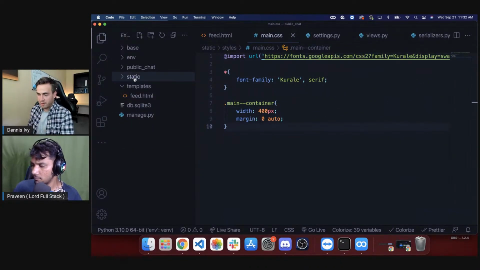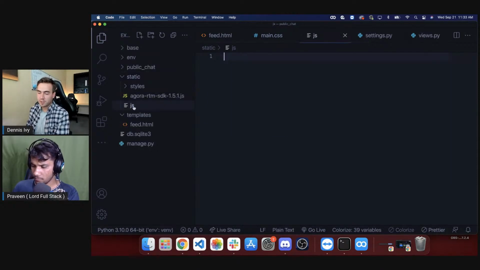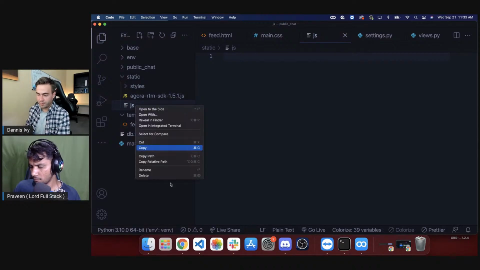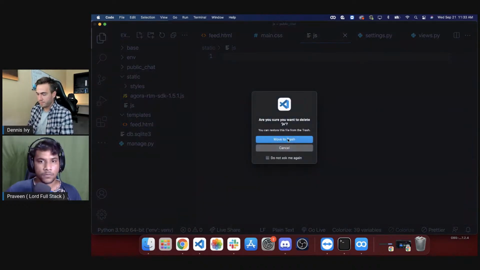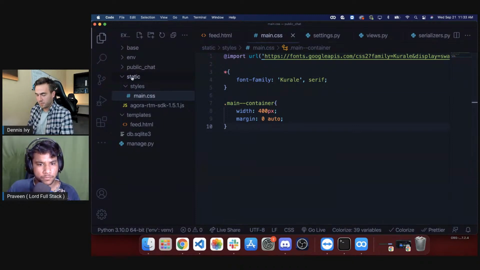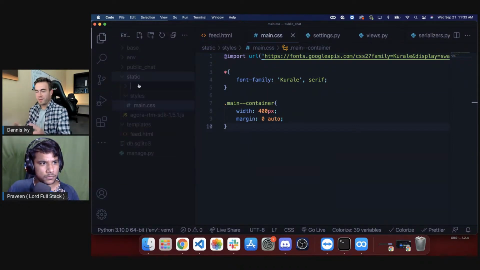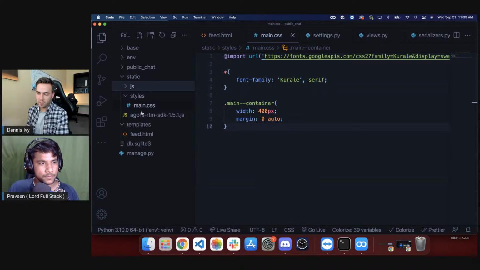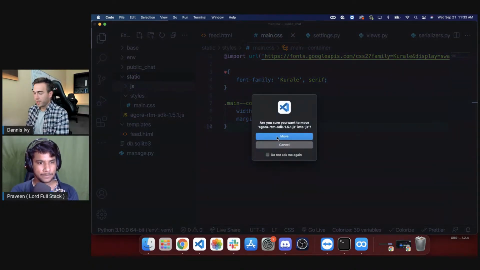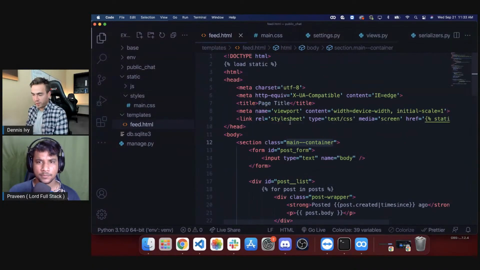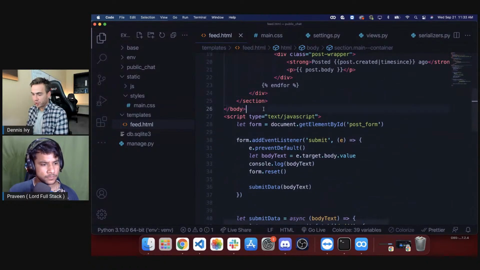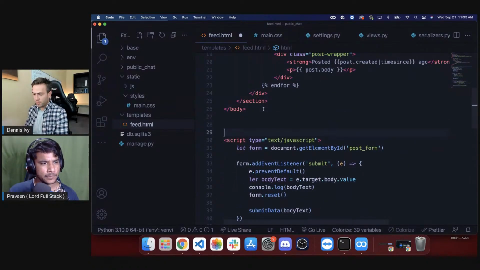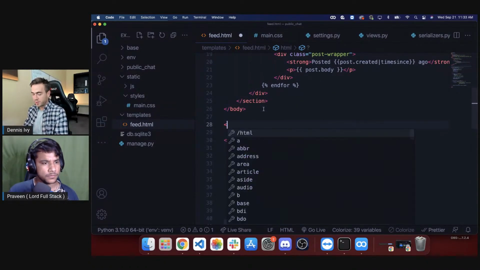Let's create a folder here called JS. This will be where we store all our JavaScript files. In the JS folder, we'll throw in the Agora SDK there. Oh no, we created a file, not a folder. Still learning how to use the command key on Mac here. Okay, so that's in our JS folder. Now we're going to go into feed here. What I'm going to do is just add this above all my JavaScript. So we're just going to do a script tag here, create some space.